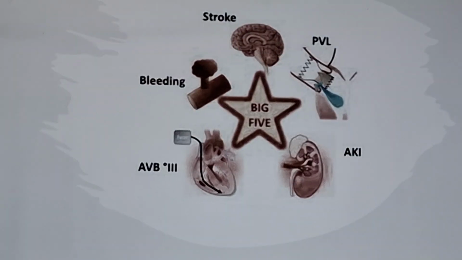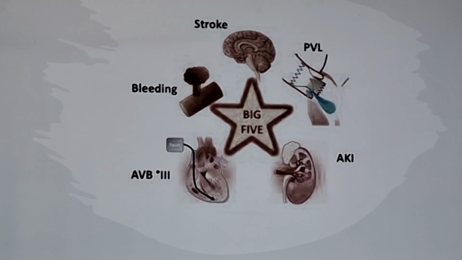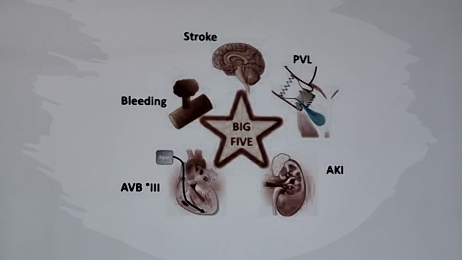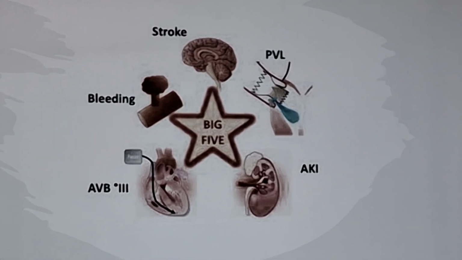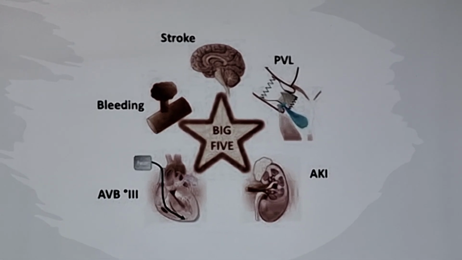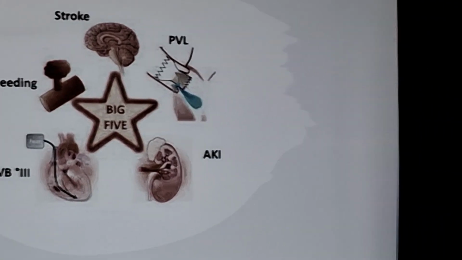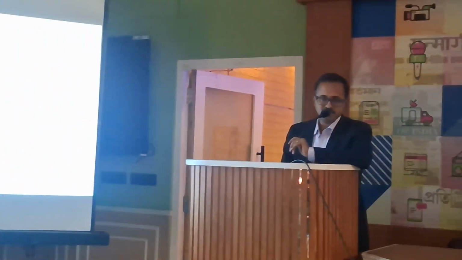So, every procedure has its own complications and adverse outcomes. When you compare with the conventional way, which is by means of a surgery, this procedure has fewer complications compared to a surgery, because the person needs ICU care after a surgery, but in this, the person does not need ICU care.